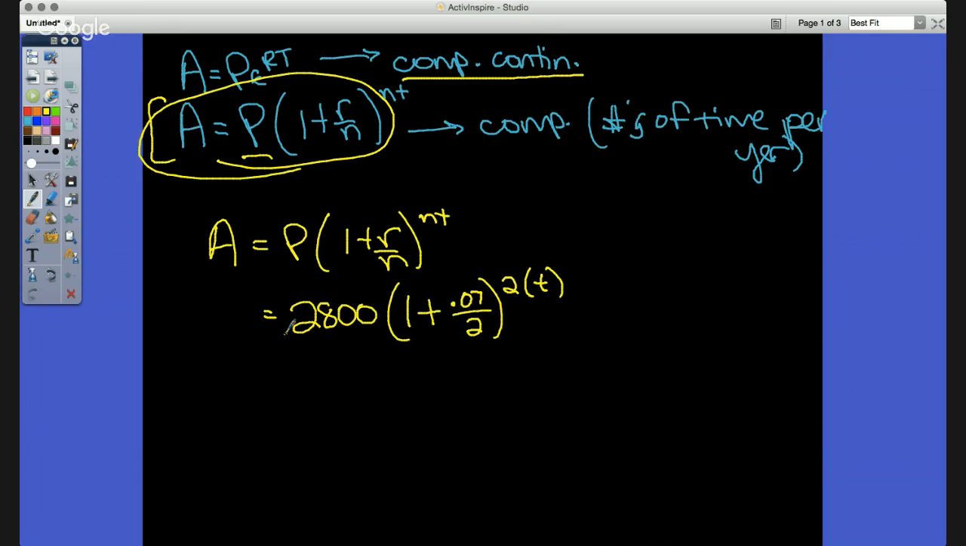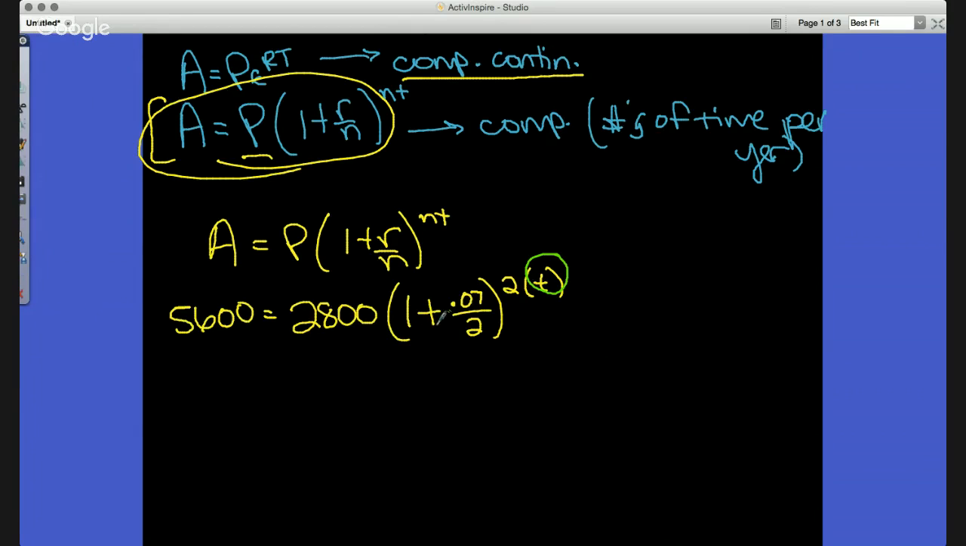Now, the only problem with this is what is A? There wasn't really a number there, but there was a hint. It said, how long will it take to double? Well, if I'm trying to double $2,800 or my initial investment, I know that I can only have one thing, and that's $5,600. So now what I need to do is very similar to what I did in the previous problem. I need to get to where T is by itself to be able to be solved for.